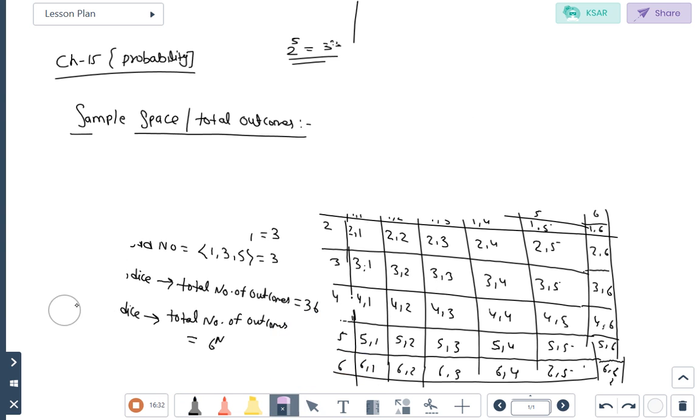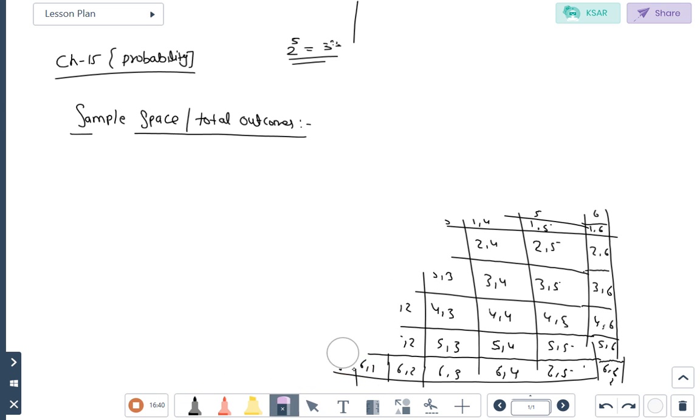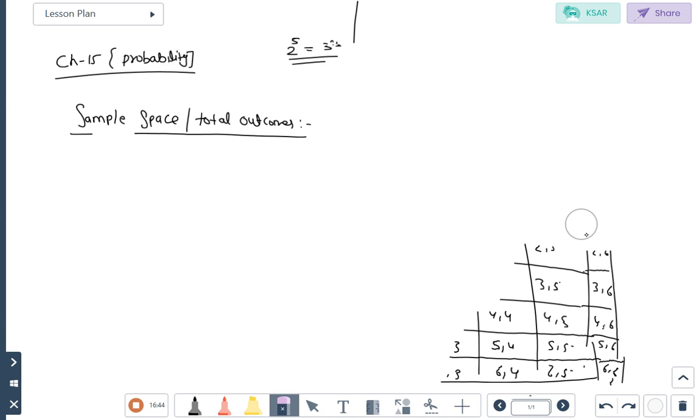So here, understand the meaning of doublet. If we are throwing 2 dice, then in that case the same digit coming on both dice is known as a doublet.